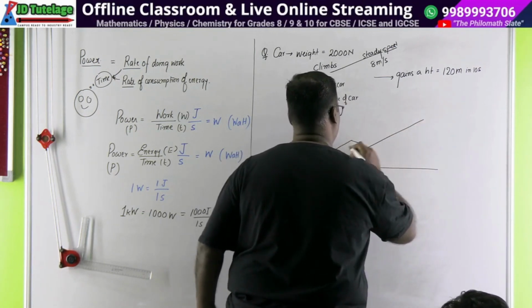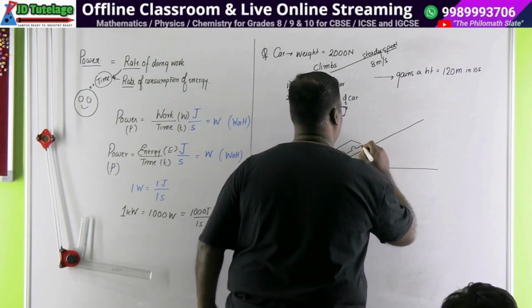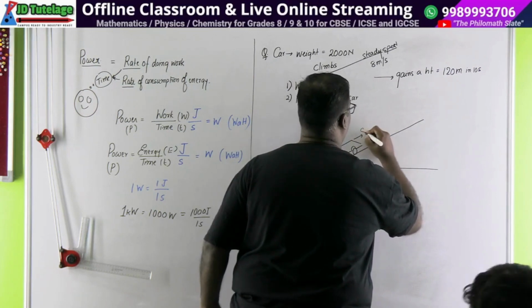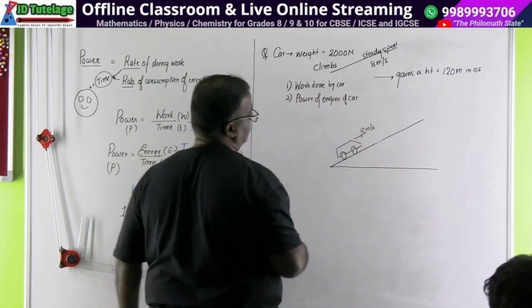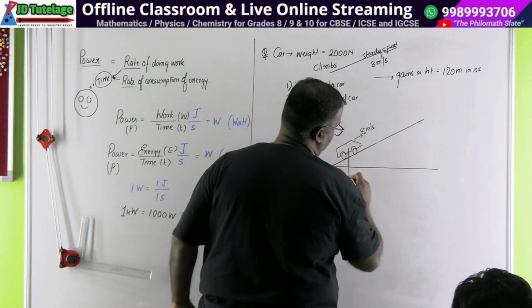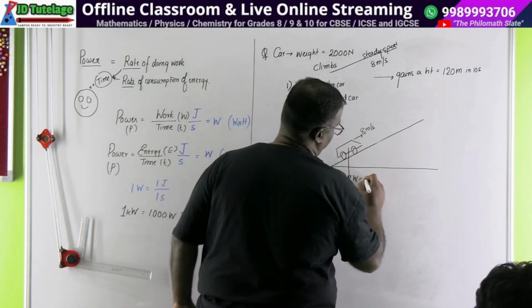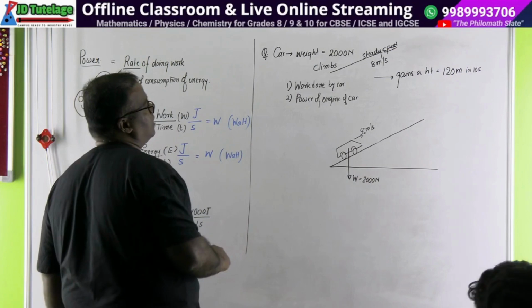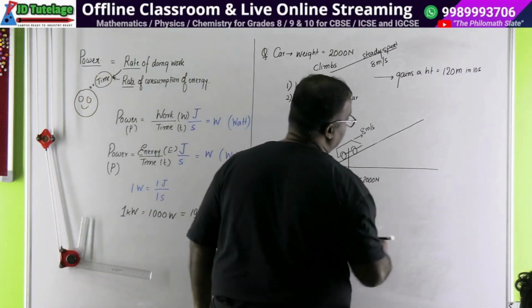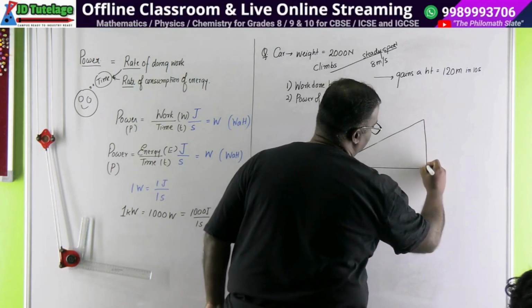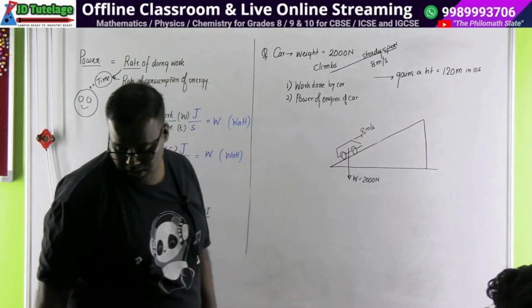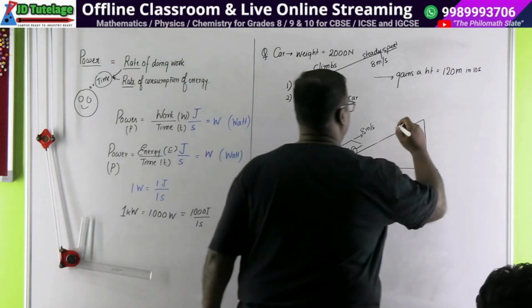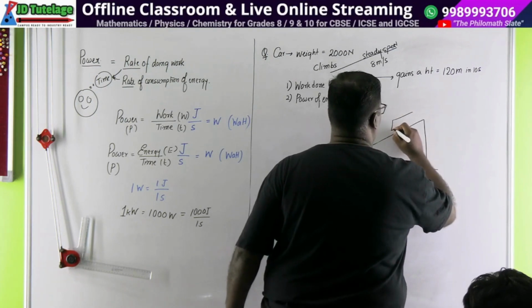Weight is 2,400 joules. It starts climbing a hill and gains a height, ultimately the car has reached this place.